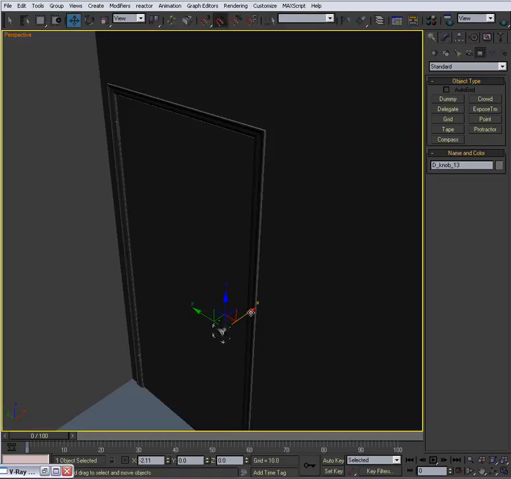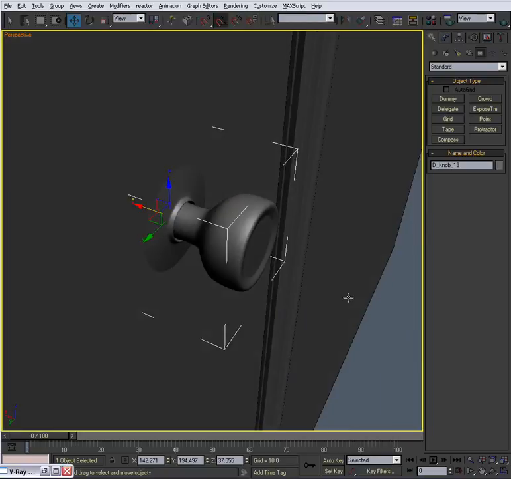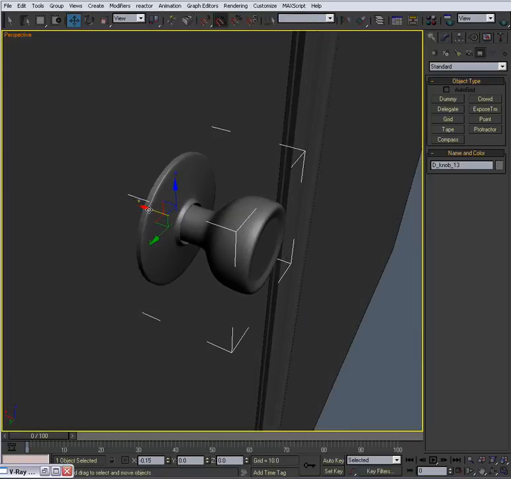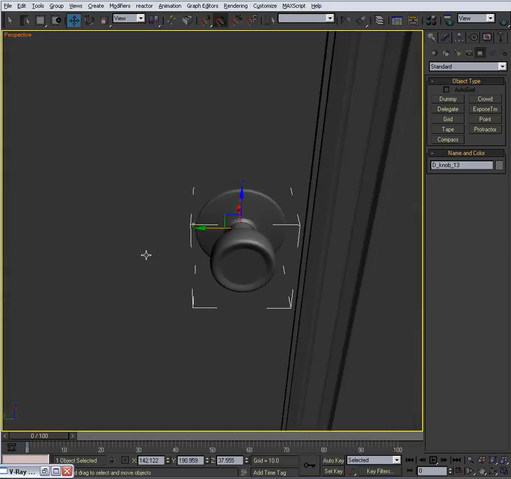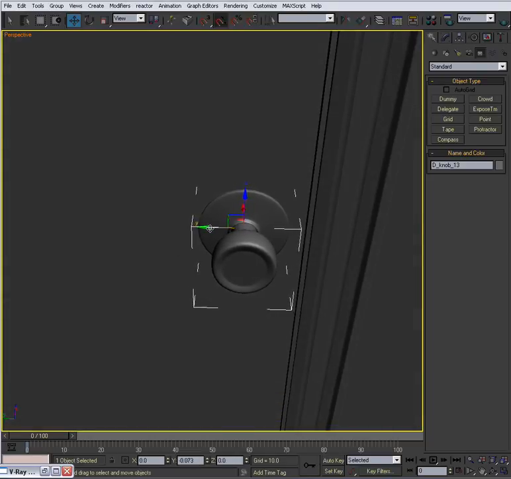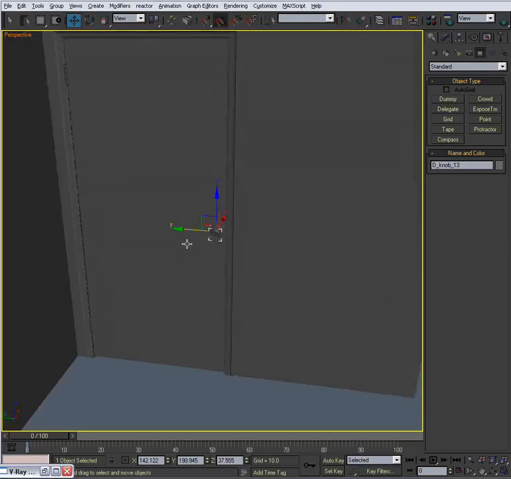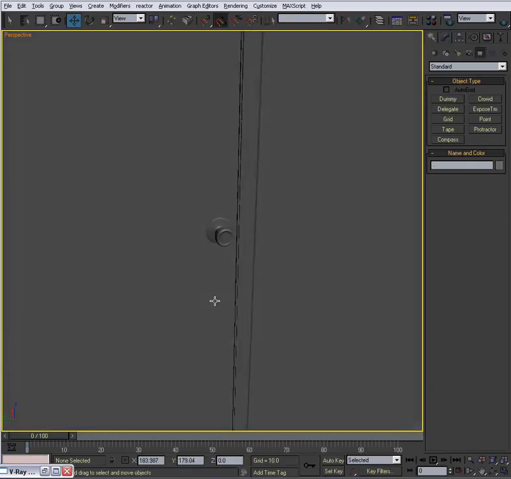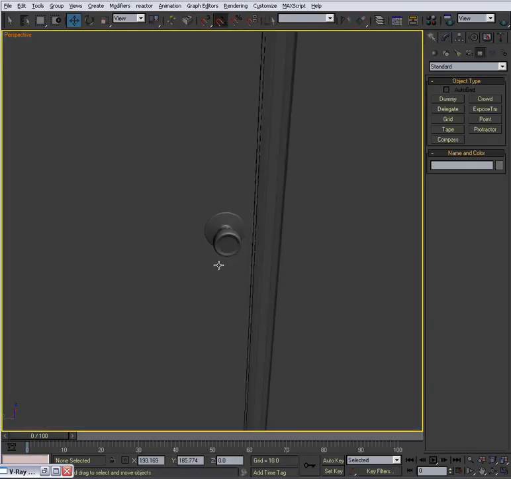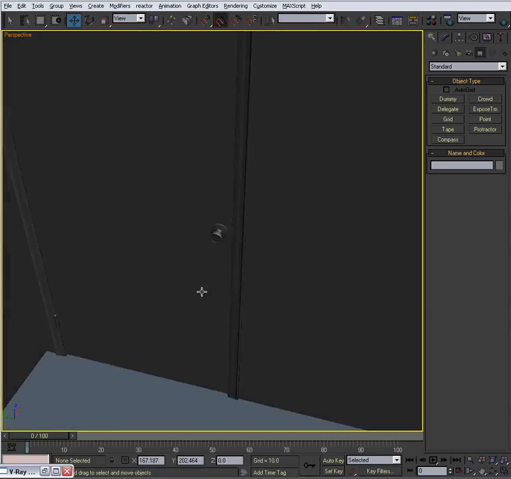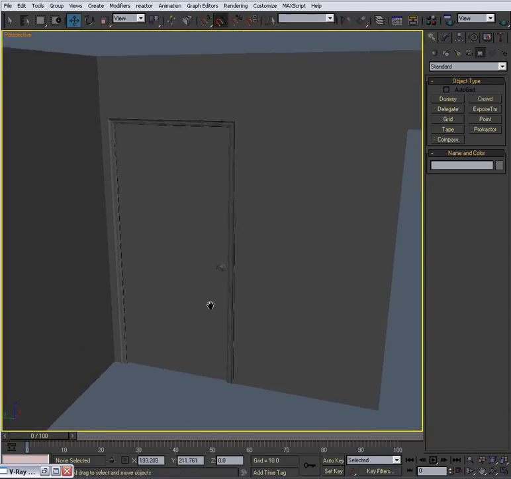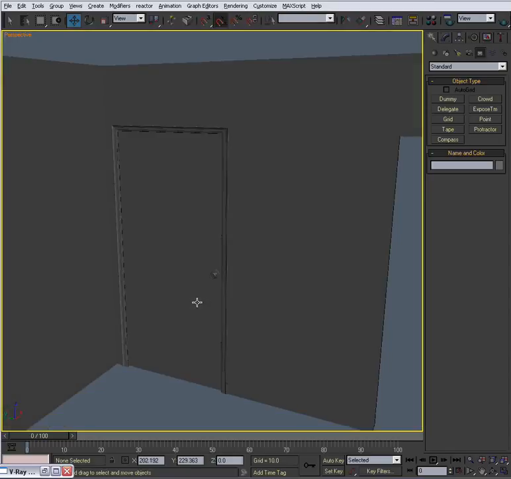Let's bring in the doorknob. And you can parent this to the door if you want to. Really is not going to hurt if you don't. You know, the one thing we didn't add was the little metal thing in here that the doorknob actually clicks to. We didn't do that. Should have, but, you know, I'm really not trying to get too super technical with it.